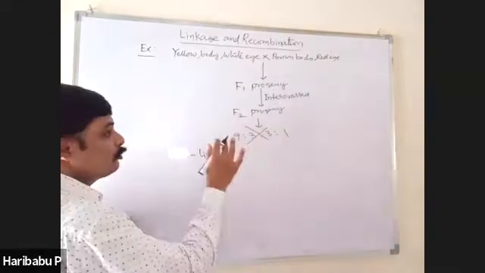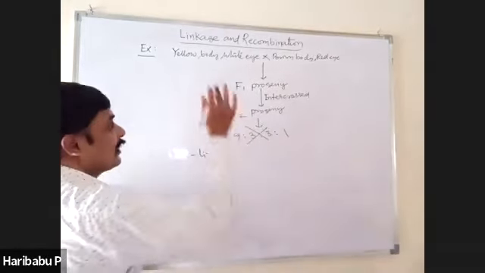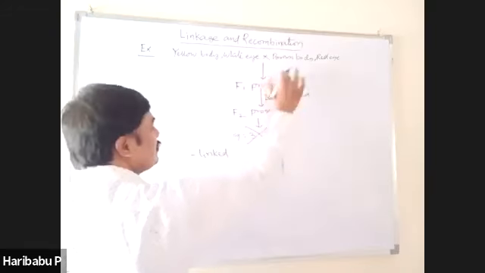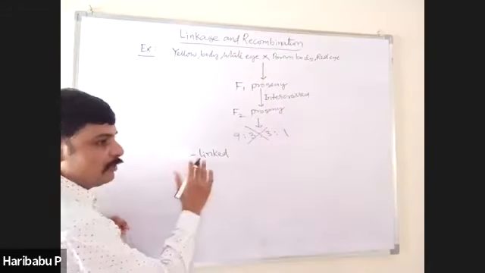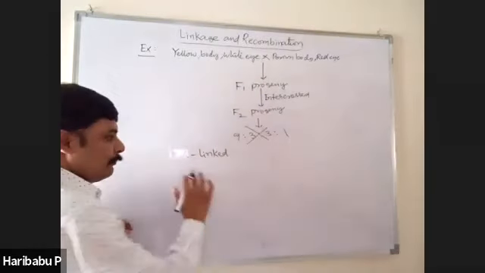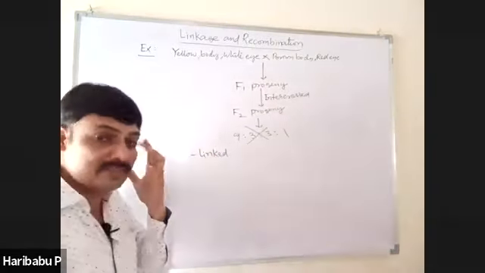Morgan and his group found that the genes which control these characters are present on the X chromosome. Therefore, they are called X-linked genes.